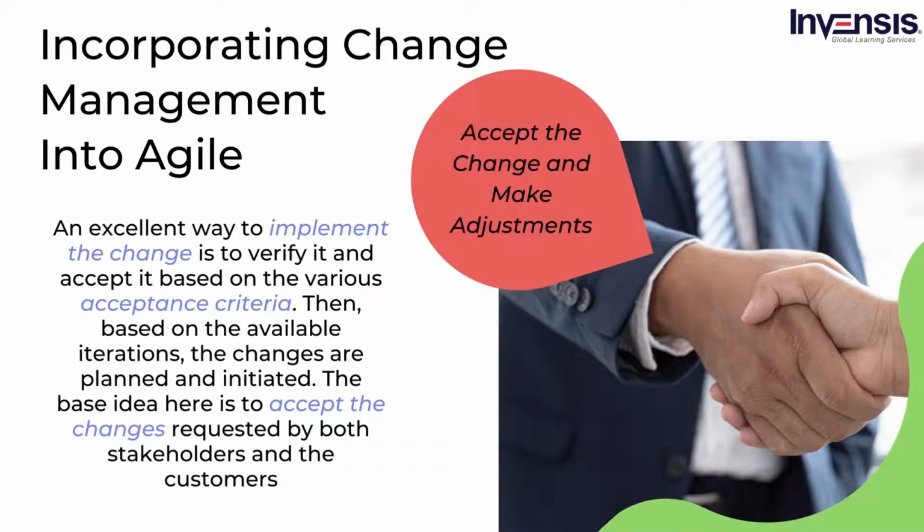Accept the change and make adjustments. Small or even minor changes in traditional software development projects are hard to implement. But in the Agile software development model, the changes help in reducing the number of errors and failures. An excellent way to implement the change is to verify it and accept it based on the various acceptance criteria. Then, based on the available iterations, the changes are planned and initiated.